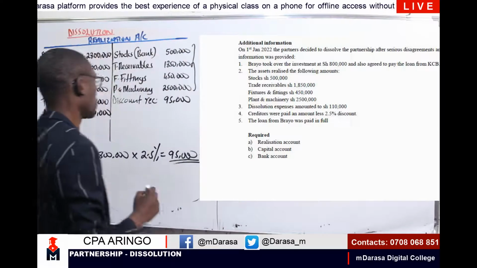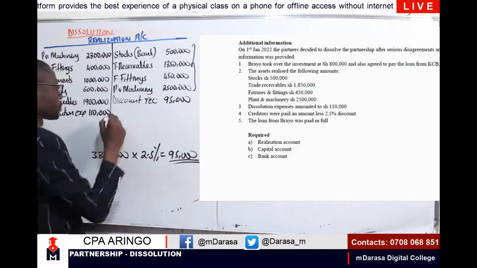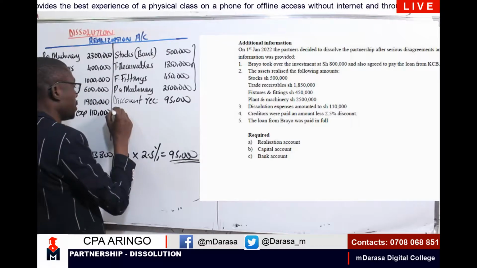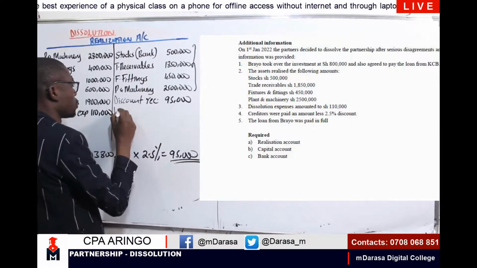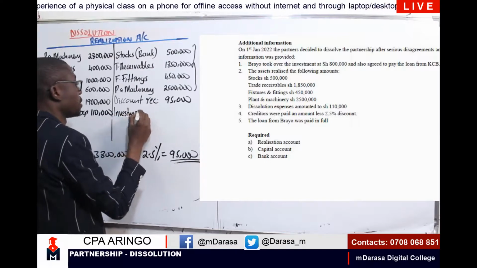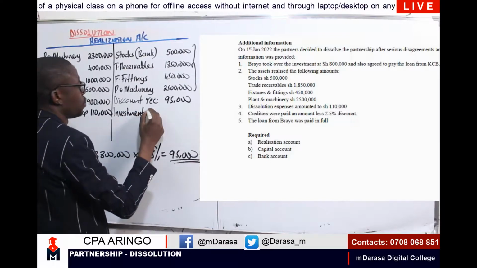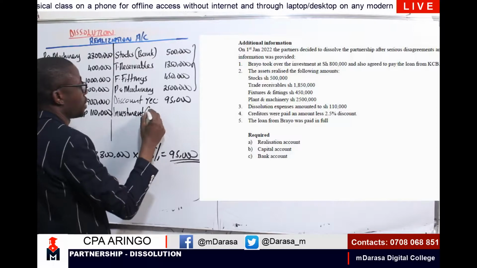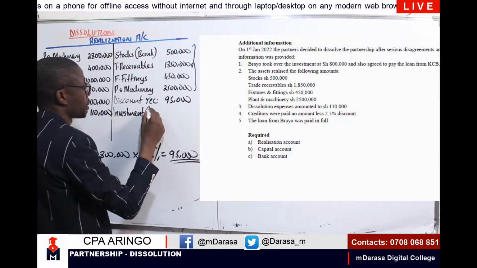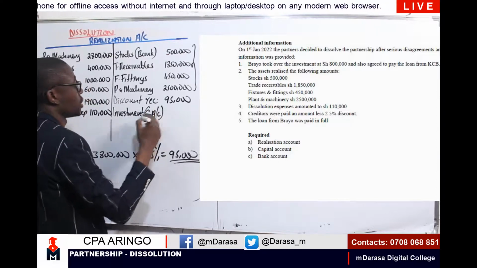So therefore, I'm going to have here our capital account. This is investment, assets taken over. So we took over this investment, and I know very well that the account to be affected will be my capital account.